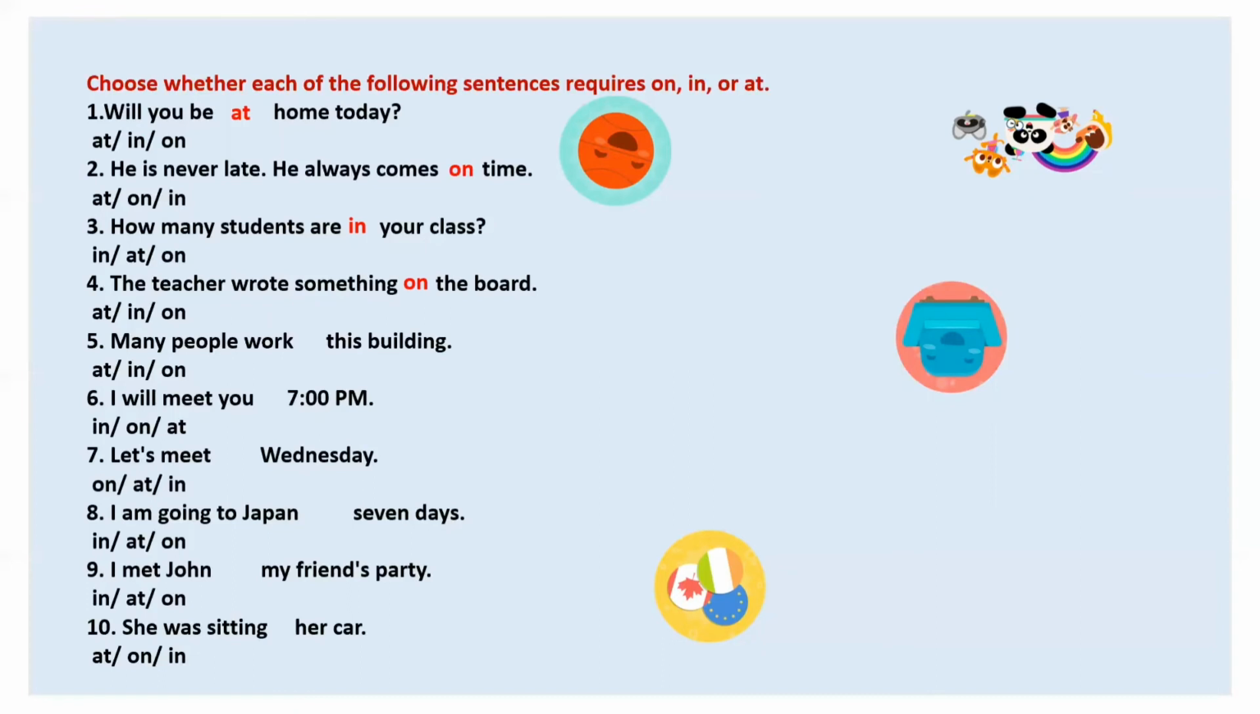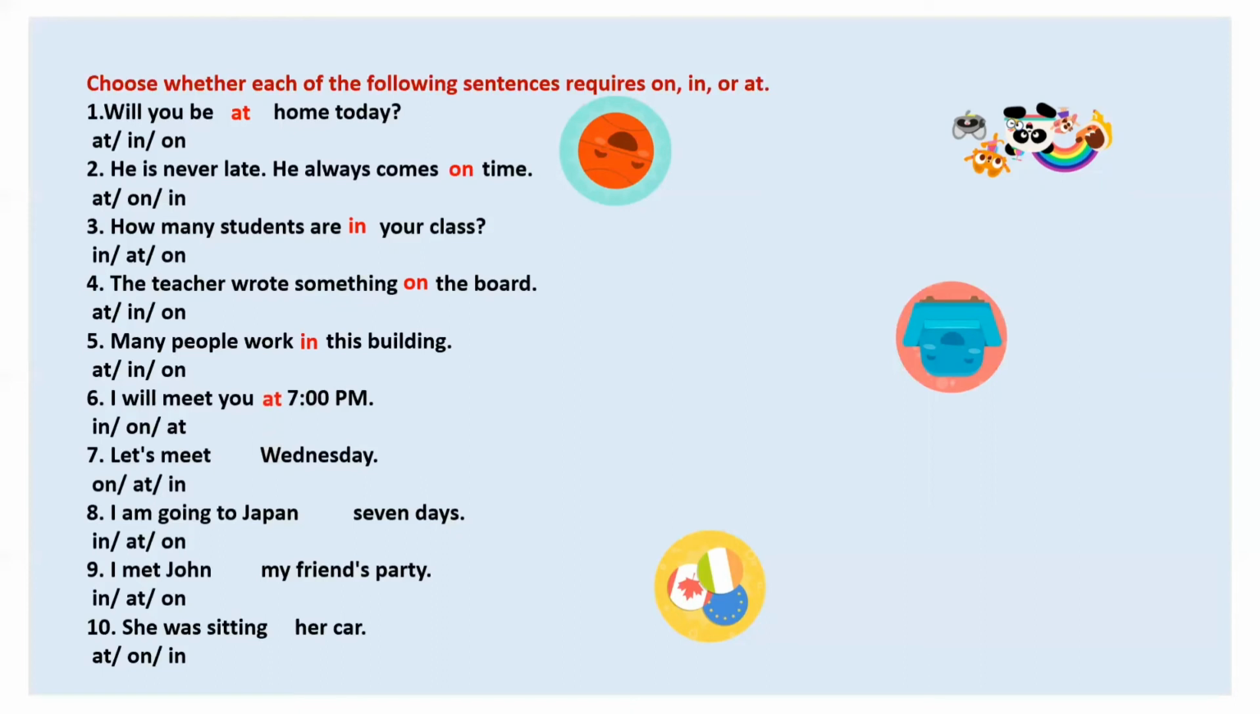Many people work dash this building. Okay, in the room, in the building. Correct. He will meet you dash 7 p.m. Specific time, which preposition? At. Very good.